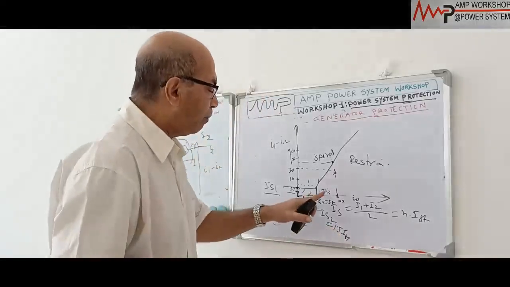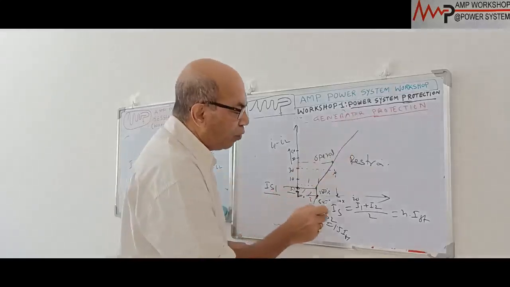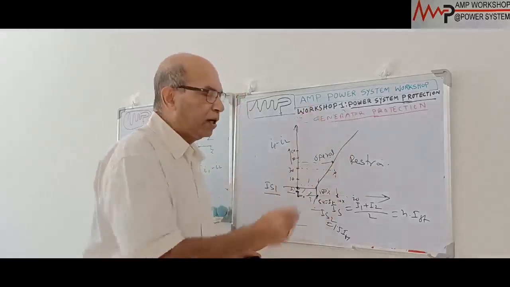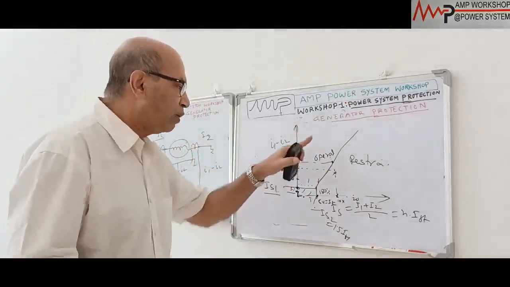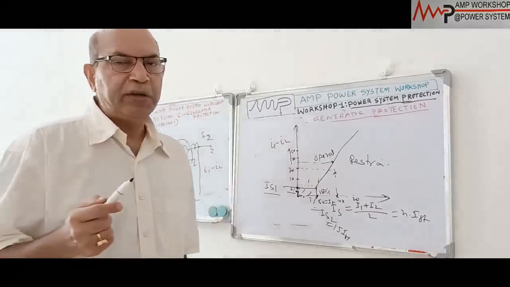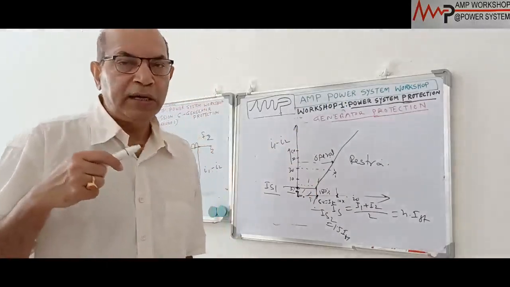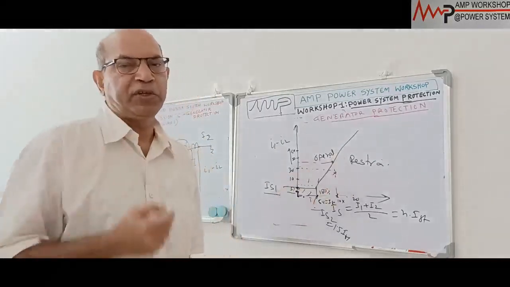When it goes above 1.5, it is not constant anymore, it gets inclined. As you go to higher and higher current, you need more and more spill current. It increases proportionally. That is the restraint characteristic. With the inclusion of restraint characteristics inside the relay, we call it a restraint or bias differential relay.